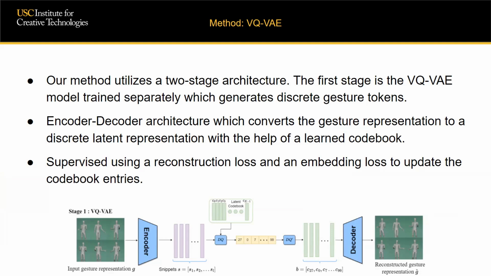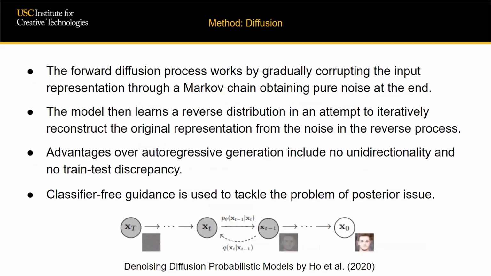This stage 1 training is supervised with the help of an L2 reconstruction loss and an embedding loss, which stabilizes training and updates the codebook entries. Once trained, the VQ-VAE model can be fixed for the stage 2 or can also be fine tuned. We decided to keep it fixed.